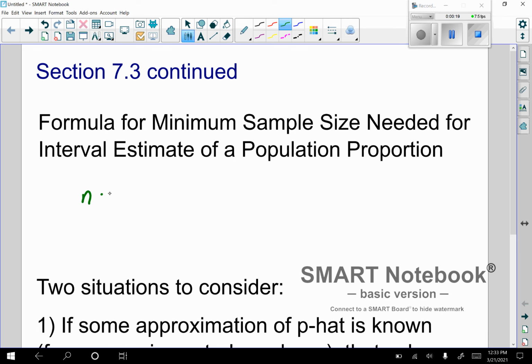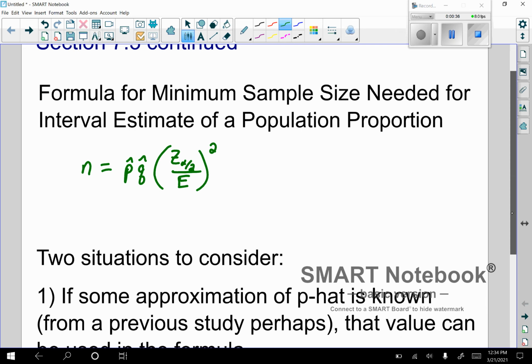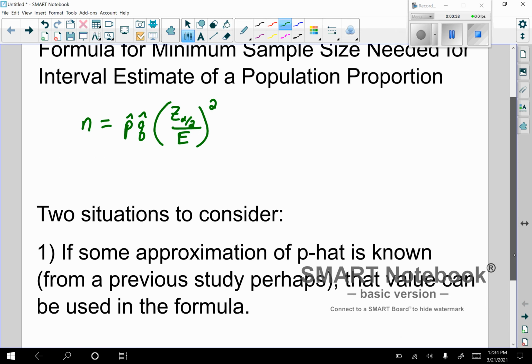So the formula for sample size is n is equal to the product of p hat and q hat times the quotient of z sub alpha over 2 and this error, squared. So that's a formula we're going to be using. Remember, we're always rounding up.